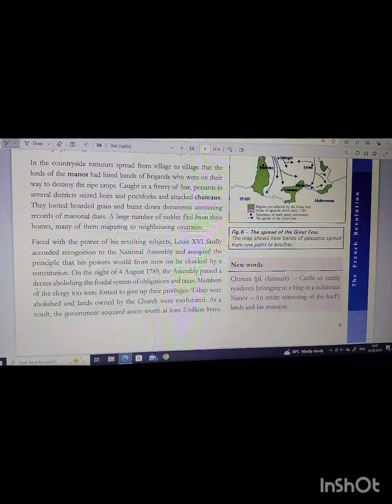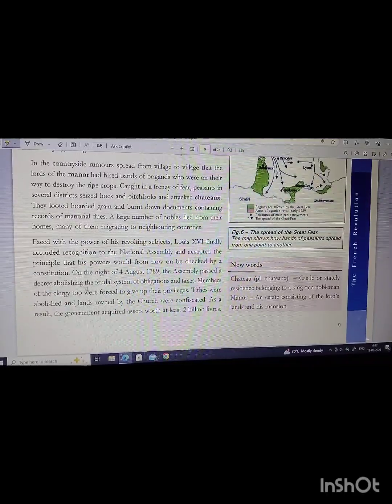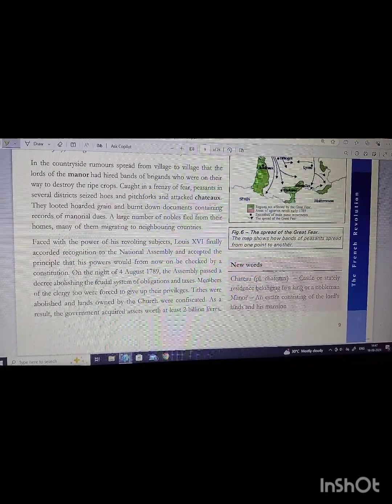Faced with the power of his revolting subjects, Louis XVI finally accorded recognition to the National Assembly and accepted the principle that his power would from now on be checked by a constitution. On the night of 4th August 1789, the Assembly passed a decree abolishing the feudal system of obligations and taxes.